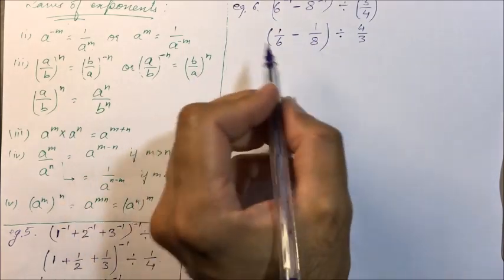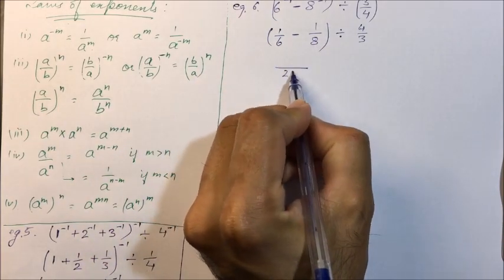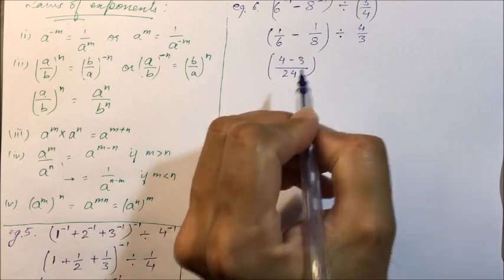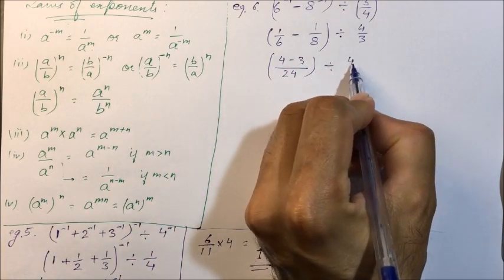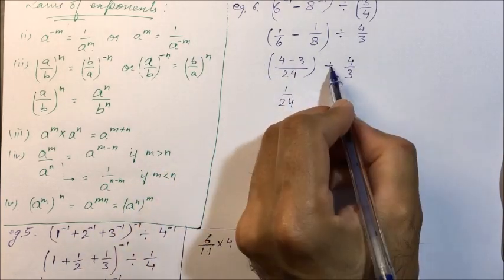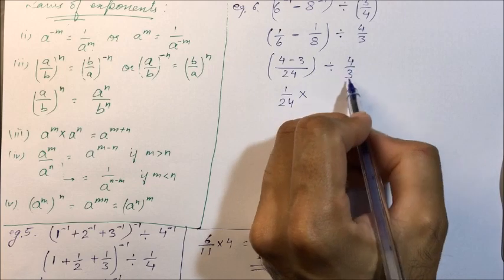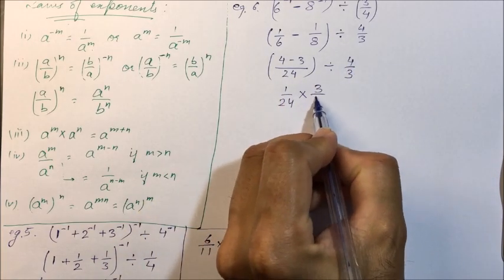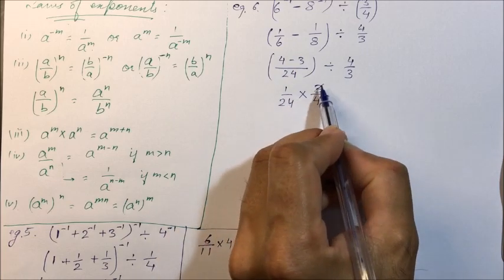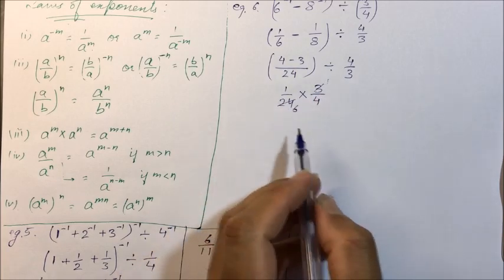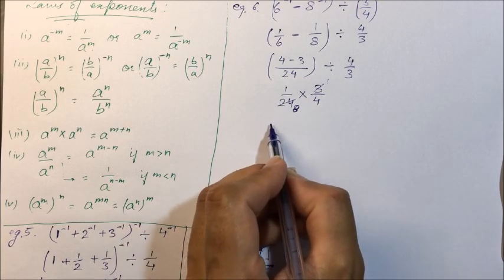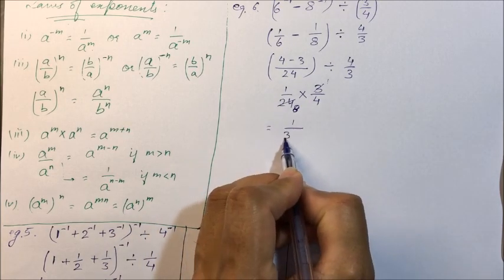Now solve the bracket, LCM. It will be 24, 4 minus 3, divided by 4 by 3. It will be 1 upon 24, and we change the operator, but we have to take the reciprocal of this one, 3 upon 4. So it gets cancelled. It will be 1 upon 32.